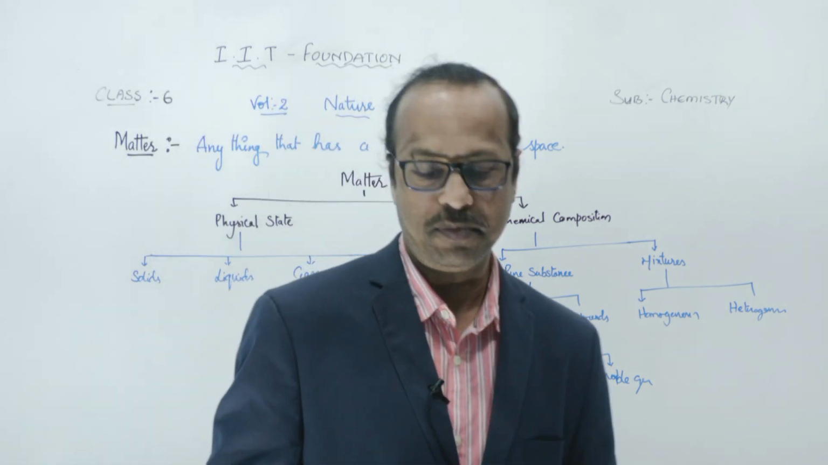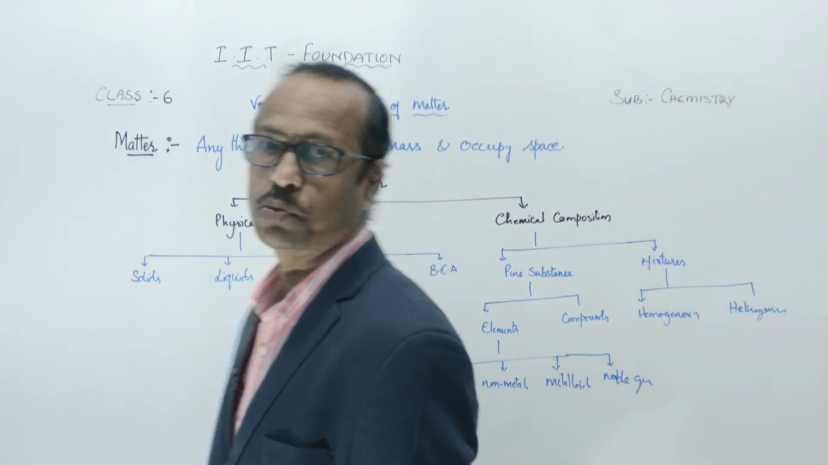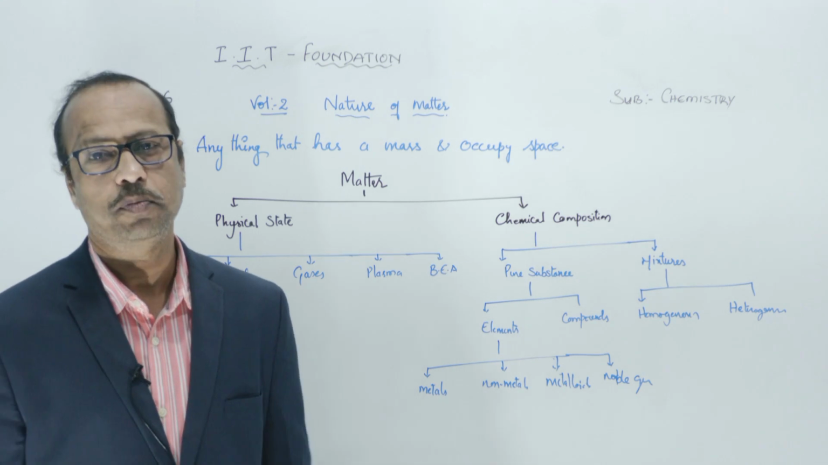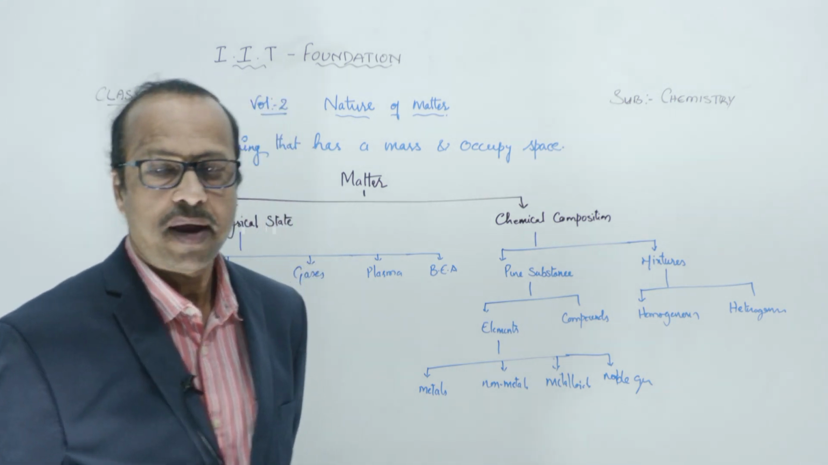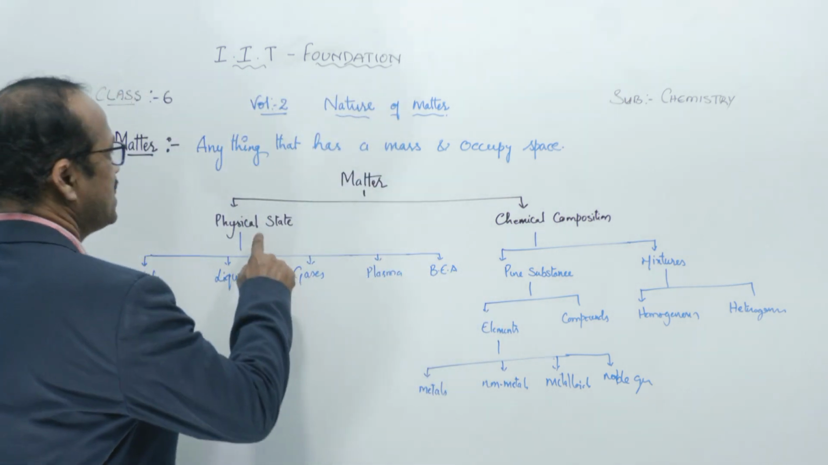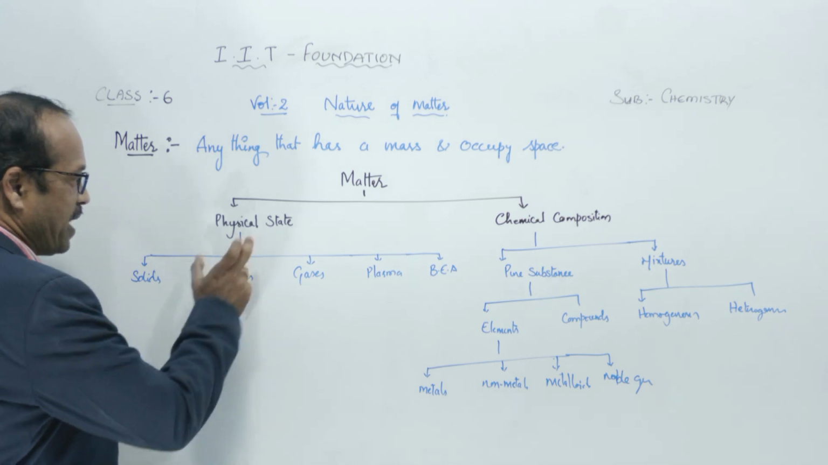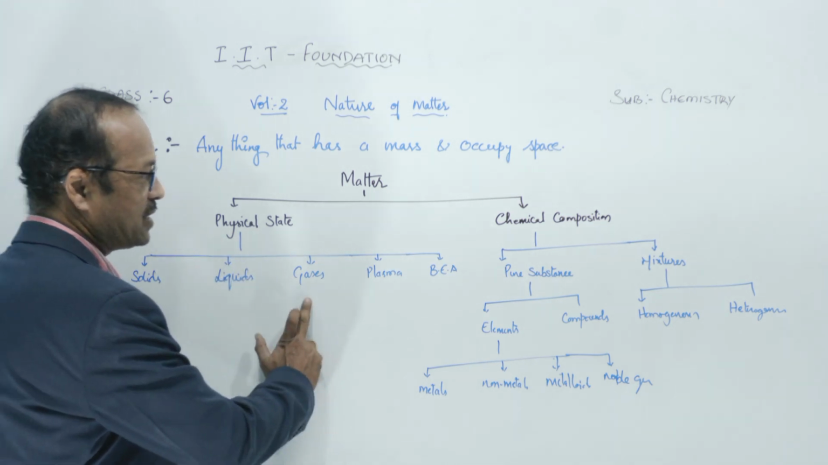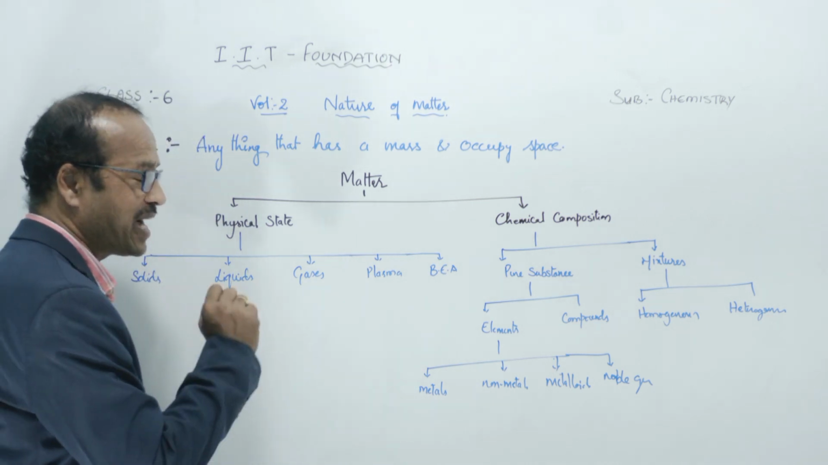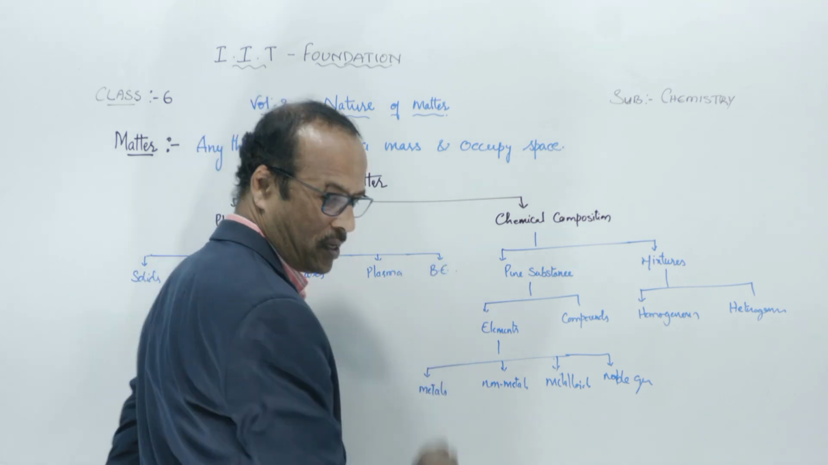So once again, just briefly I'll discuss and then we'll go to the actual topic. So here matter is what? Any substance which has mass and occupies space is called matter. Matter can be classified in 2 ways. First one is based on physical states and the second one is based on chemical composition. Based on the physical states, matter is classified into solids, liquids, gases, along with plasma and Bose-Einstein condensate.